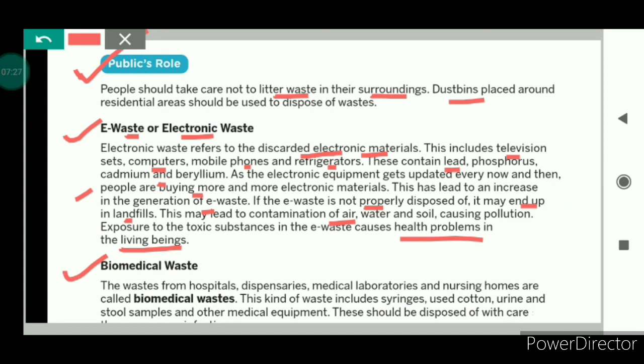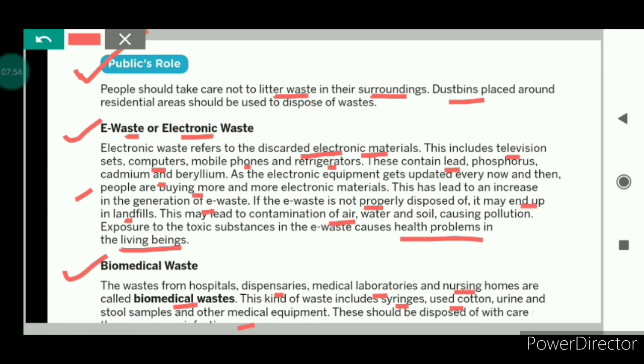Next is biomedical waste. The waste from hospitals, dispensaries, medical laboratories, and nursing homes is called biomedical waste. Examples are syringes, used cotton, urine and stool samples, and other medical equipment. Biomedical waste should be disposed of very carefully, otherwise it may cause infections. So this was all about e-waste and biomedical waste.